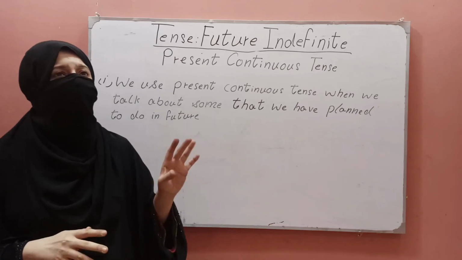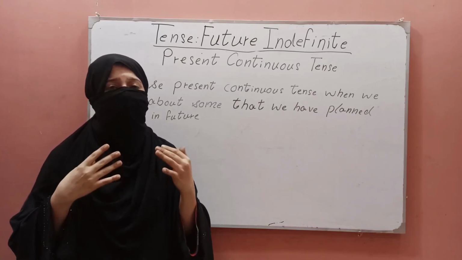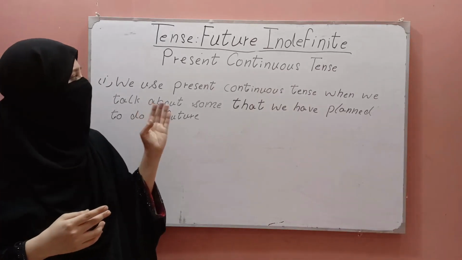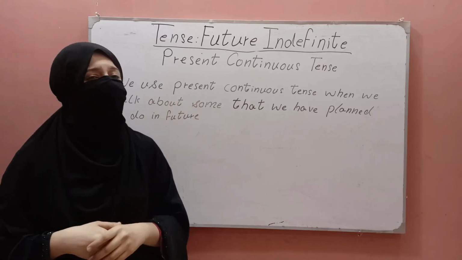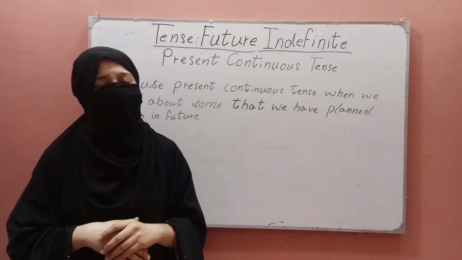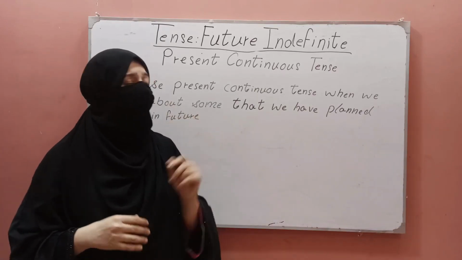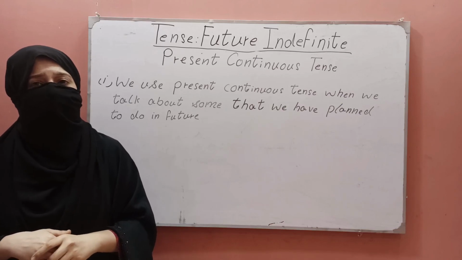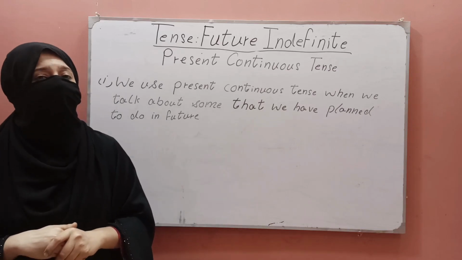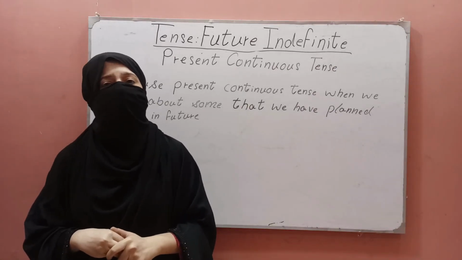We see that in all examples they are giving us the sense of future because they are referring to the future, but they are using present continuous tense. So in this way present continuous tense can give us the sense of simple future or future indefinite tense. One notable thing is that present continuous tense can be used for personal programs or personal arrangements, not simple present tense. Only present continuous tense is used for personal arrangements.